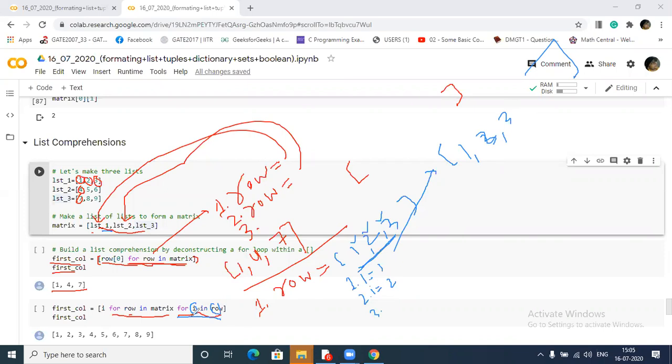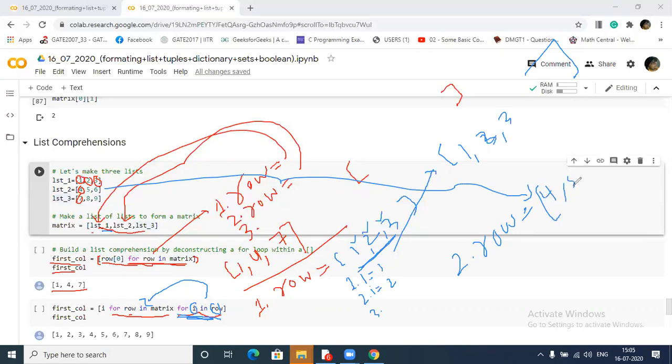Once this has iterated all its elements, the flow will go back to this outer loop. So in the second iteration, this row contains this list: 4, 5 and 6, and the same method again. i will iterate 3 times and it will store 4, 5, 6. This way the control of the loop will go. Clear?